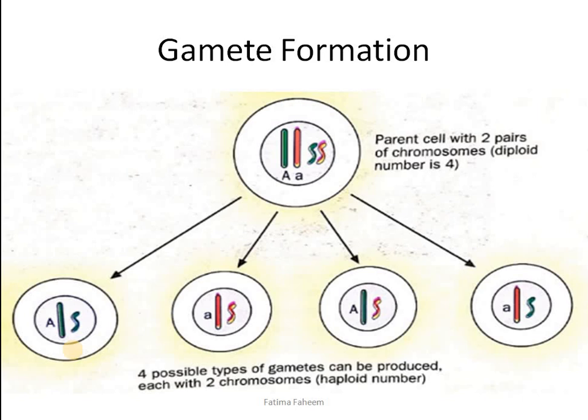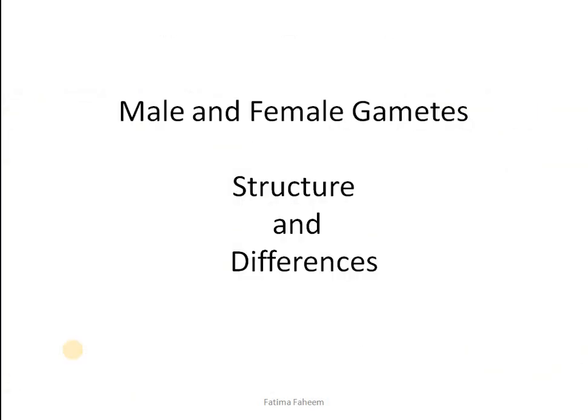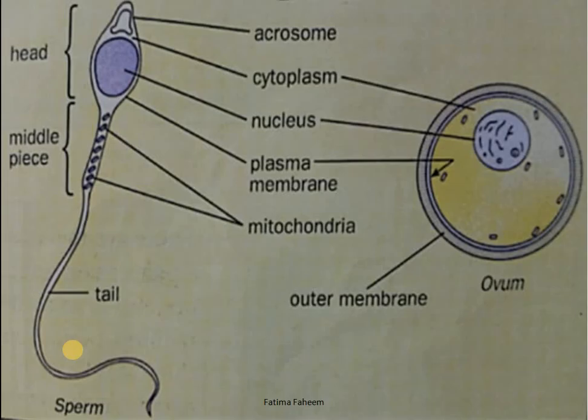So this is the sexual reproduction which involves the process of meiosis, where the number of chromosome in the daughter cell is reduced to half. A diploid cell gives rise to four gametes which are haploid. Now let's see the male and female gametes which are produced, their structure and differences.